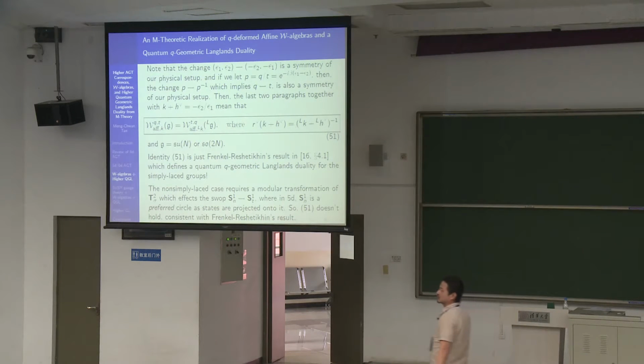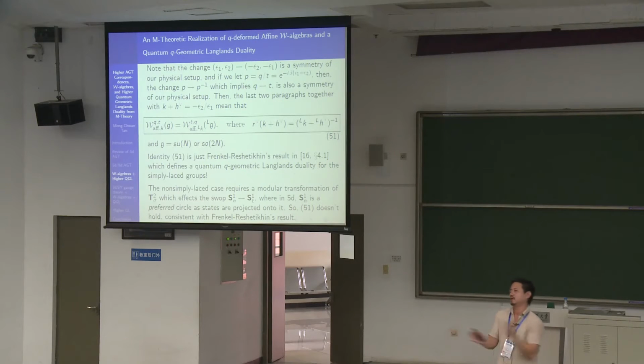Okay, so for the non-simply laced case, what happens? It doesn't work for the non-simply laced case. Why? Because in 5 dimensions, you need to project onto a circle, and there is a preferred circle, which is the S1N, the circle with the twist. So if you swap it, you're actually changing it. It's a different theory, so you can't equate them together. It's a bit more subtle. So there isn't this identity for Q-deformed W algebras beyond simply laced.